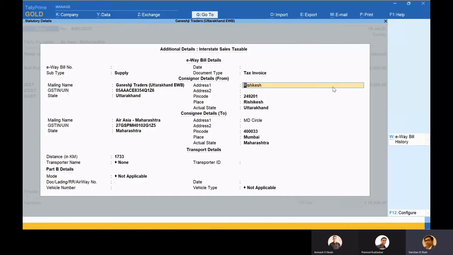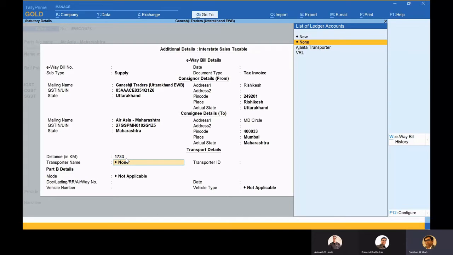So when I'm coming to e-waybill details, okay, here most of the things are getting captured. Because of the previous transactions with this party, it is capturing the distance also. Distance is basically from pin to pin. And if we do not know about this, we can go to the e-waybill portal and find out the pin to pin distance and then write it for the first time. Whenever I do the second transaction for this party, Tally will automatically capture it for you. Friends, also the new system says that if you do not know this distance, you can put a 0 in distance and at least upload for generating your e-waybill.